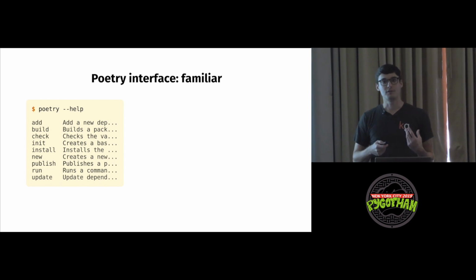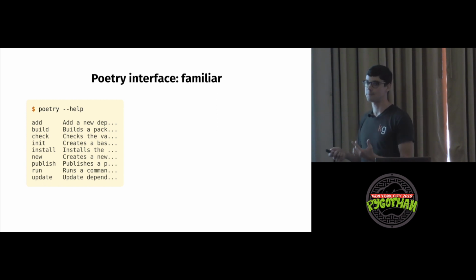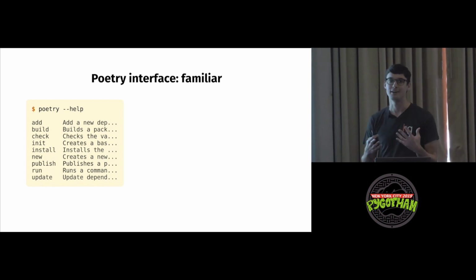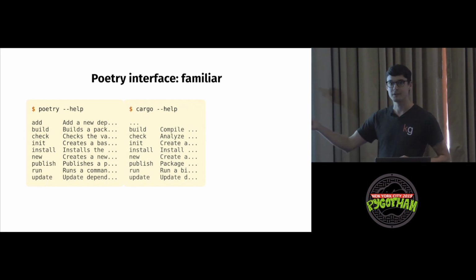Poetry also exposes a familiar interface, and this is the reason I was attracted to it at first. I've been experimenting a lot with other languages. I really like Rust. It's got a cool package manager, dependency manager called Cargo, and I guess the creator of Poetry liked Rust as well because they resemble each other a bit. And he says that. He's basically like, it's a good interface, we should stick with it.